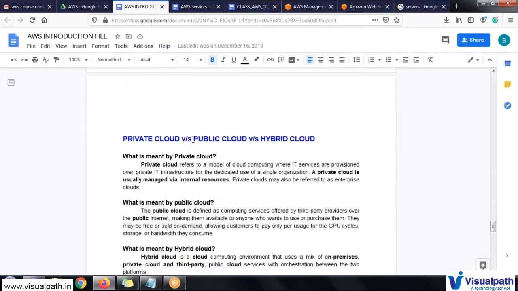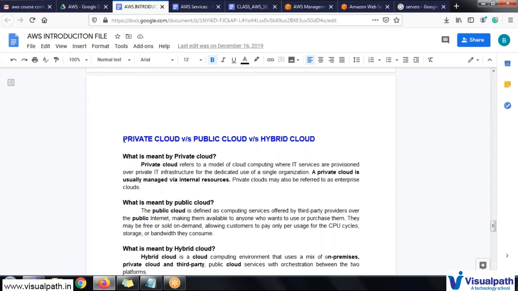And there are a total of three different types of clouds available in the market, which are private cloud, public cloud and hybrid cloud. For example, if you are using YouTube, which is a public cloud, you can access any video, and you can share the video link with your friends so that they can also view that video. It is a pure public cloud. And there are also private clouds, where they will charge you to access the private cloud. For example, your Amazon Prime.